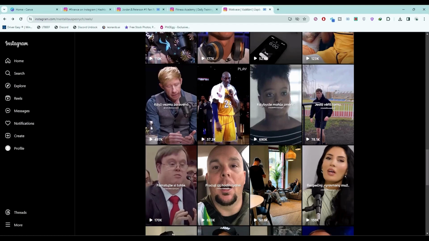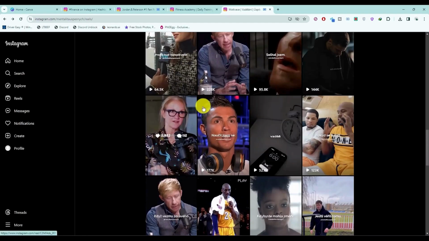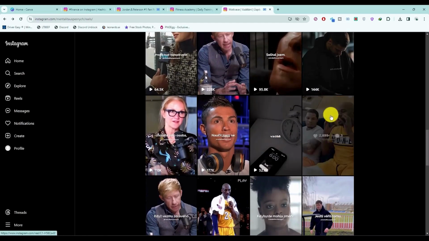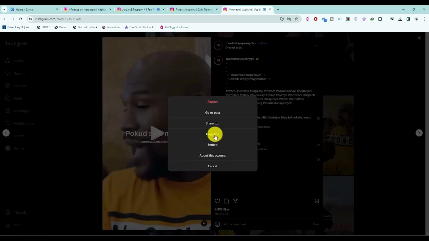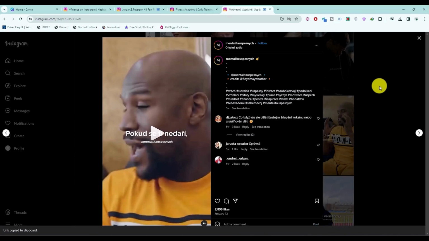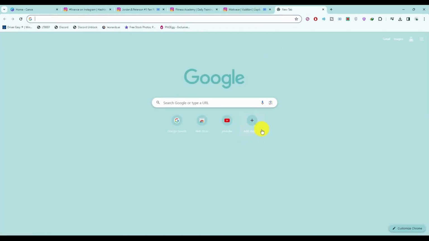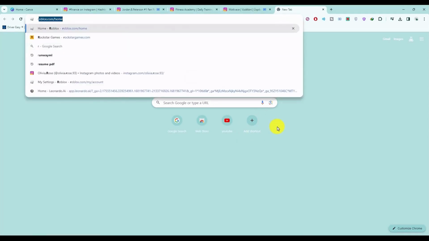So once you have your content, you can just simply download this content by clicking on any reel or a video. After opening a reel or a post, click on the 3 dots, then copy link. And now you can go on any website which can download reels. Like just simply search for download Instagram reel or reel downloader. Just simply search anything like that.